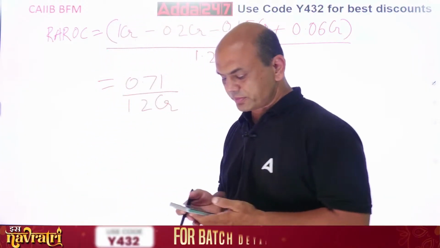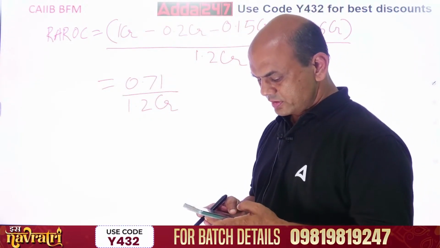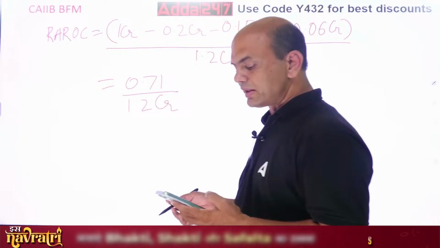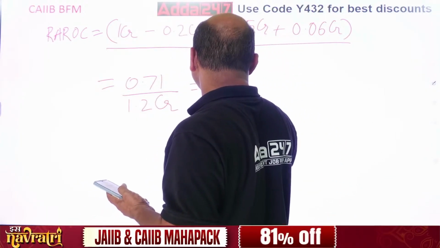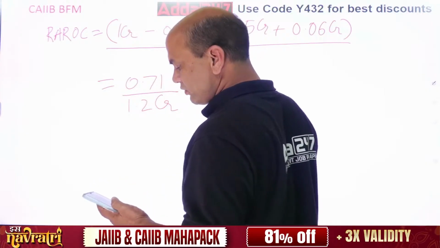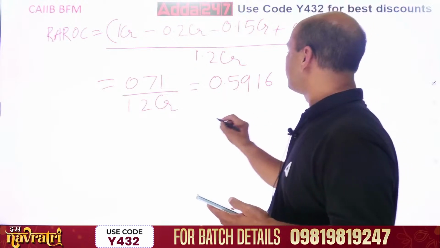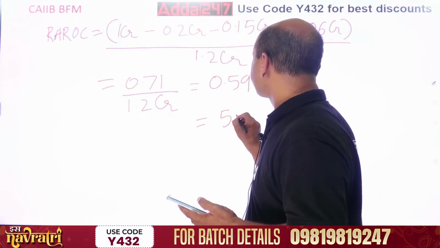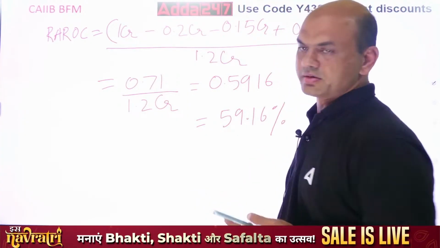Both are in CR, so 1.2. So you're getting 0.5916. So in percentage it will be 59.16%. This is your REROC.